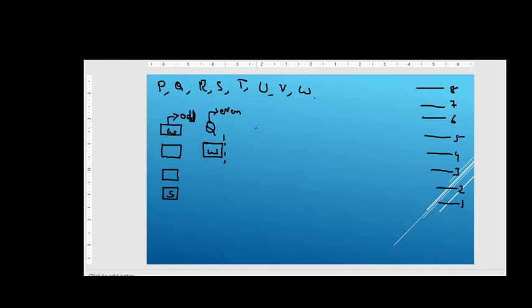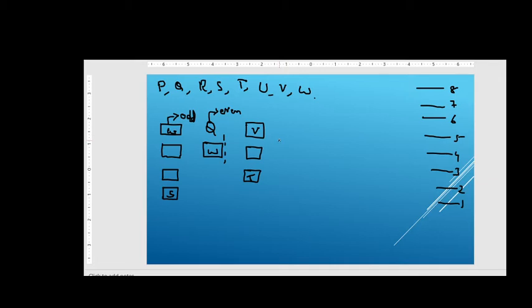Next, there is only one box between V and T, where T is placed below the V. It is clear, T is placed below the V. That means V should come on the top and one box should be left for some other place. Then you should note here, that is T, right, friends? Then comes